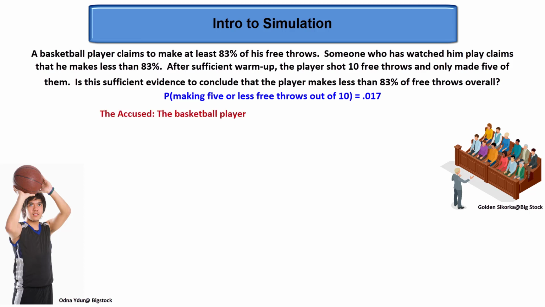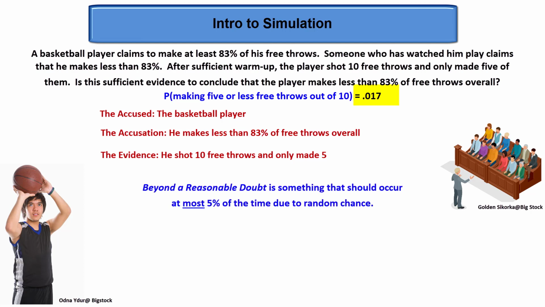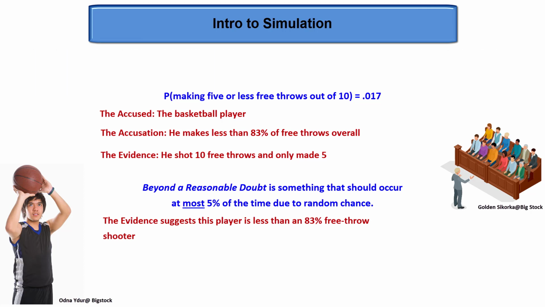So, the accused, the basketball player. The accusation, he makes less than 83% of his free throws overall. The evidence, when given the opportunity to shoot 10 free throws, the accused only made 5. This is something that should only happen 1.7% of the time for an 83% free throw shooter. The conclusion, beyond a reasonable doubt, tends to be that it occurs at most 5% of the time due to random chance. 5% is 1 time in 20 samples. Since 5 or less free throws should only occur in 1.7% of samples, we state that the evidence suggests this player is less than an 83% free throw shooter.